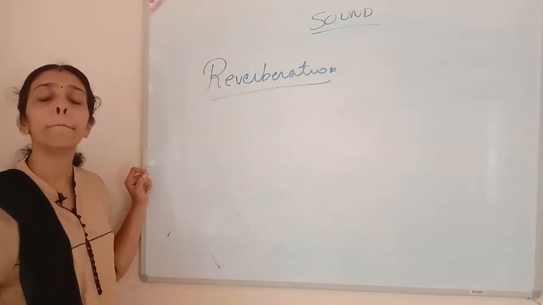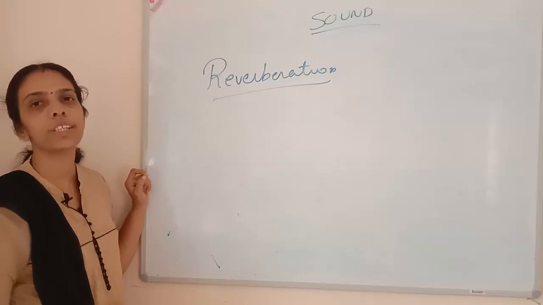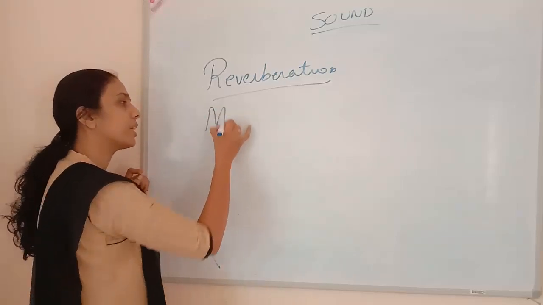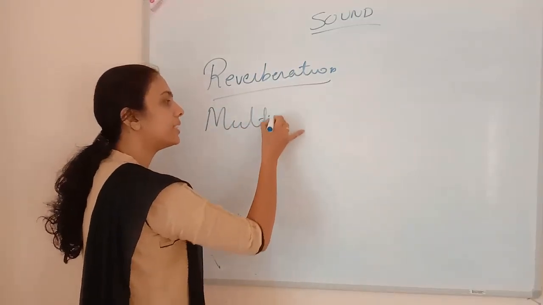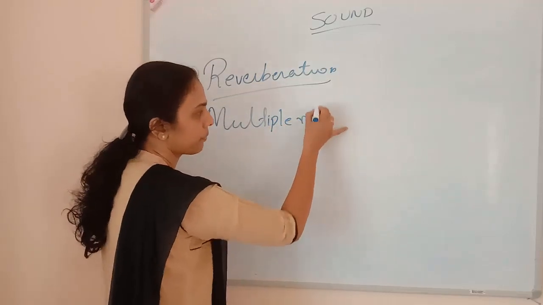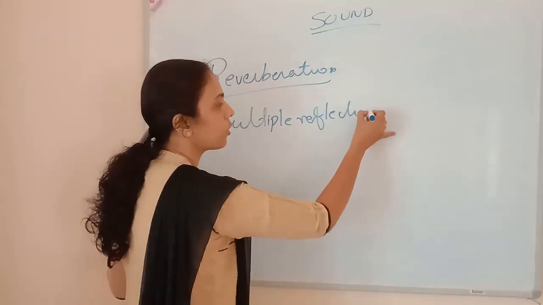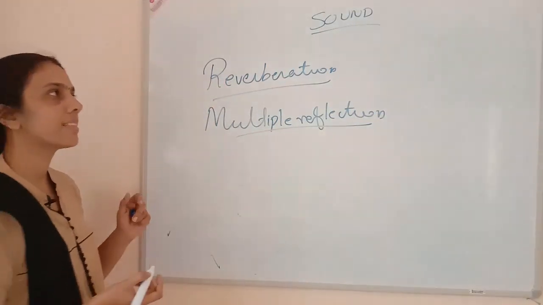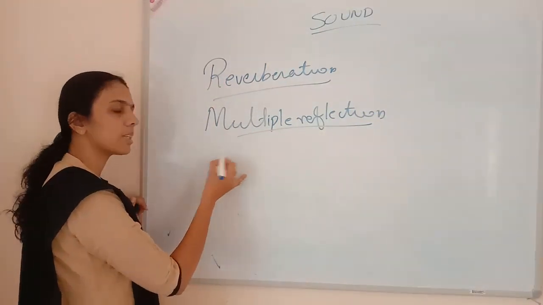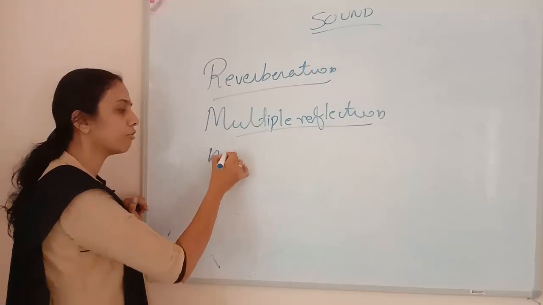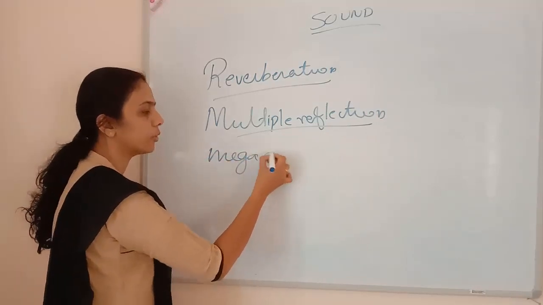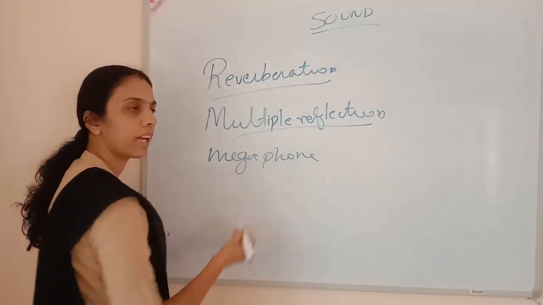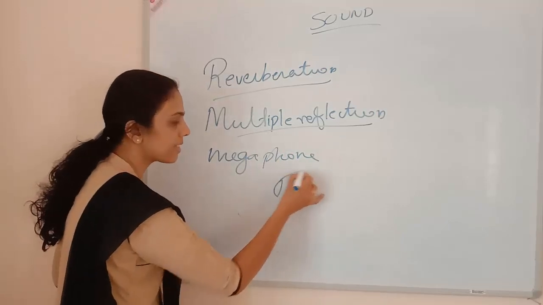Reverberation is the multiple reflection of sound wave. Suppose I am considering the megaphone. This is the source.